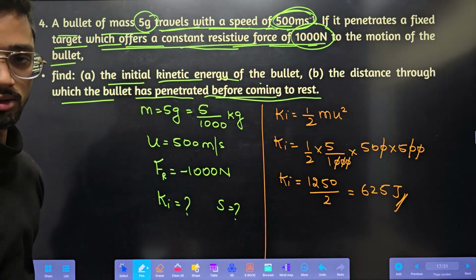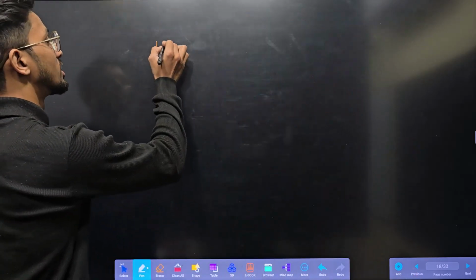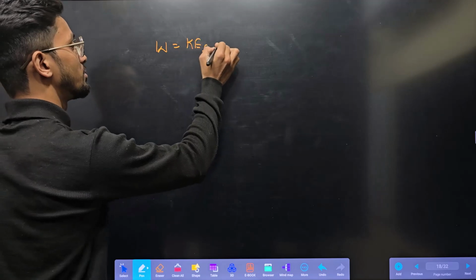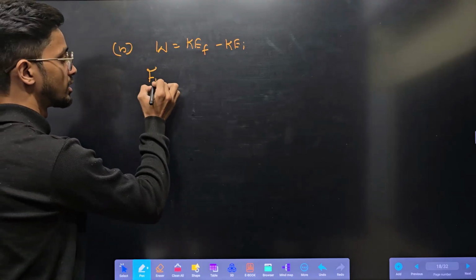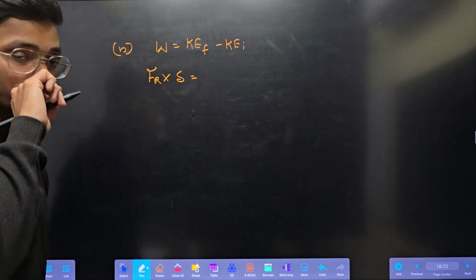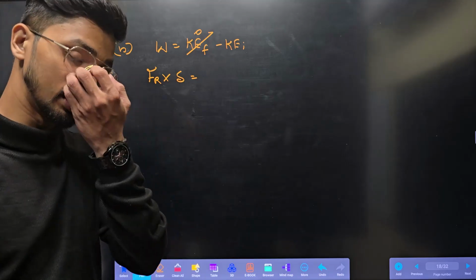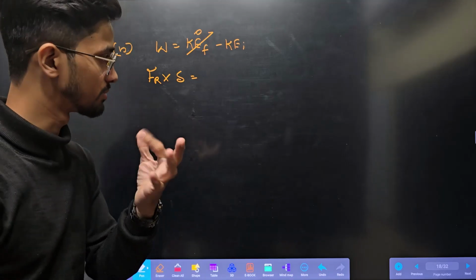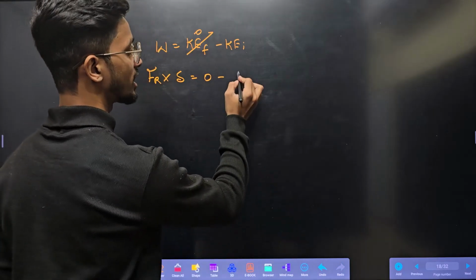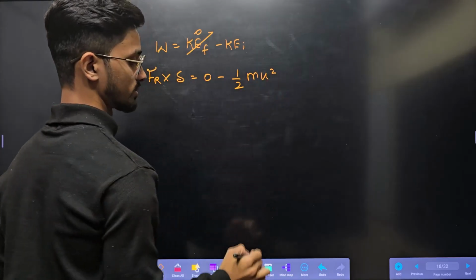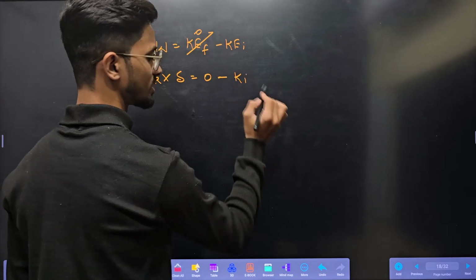Next, they are asking the distance before coming to rest. Simple. We know that work done is nothing but kinetic energy final minus kinetic energy initial, from the work energy theorem. Work done is resistive force into displacement, and we need to find the displacement. Final kinetic energy will be 0 because it is coming to rest, as the final speed is 0. So 0 minus initial kinetic energy, which we have just calculated.